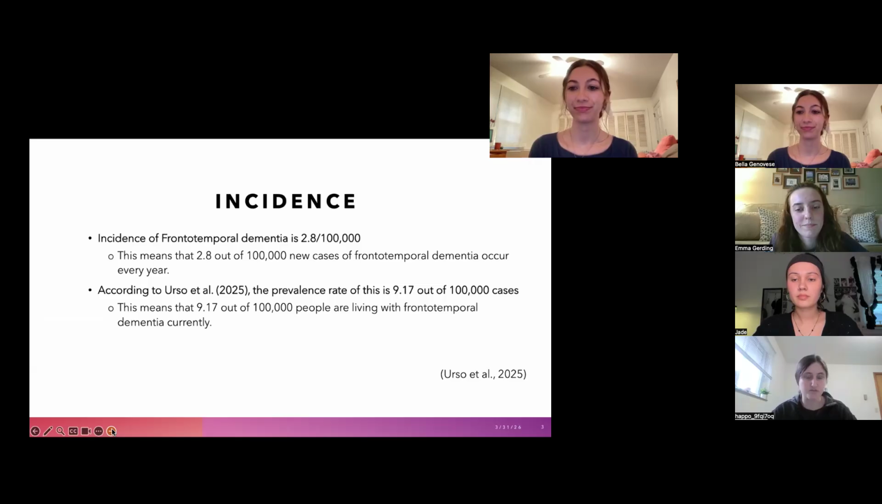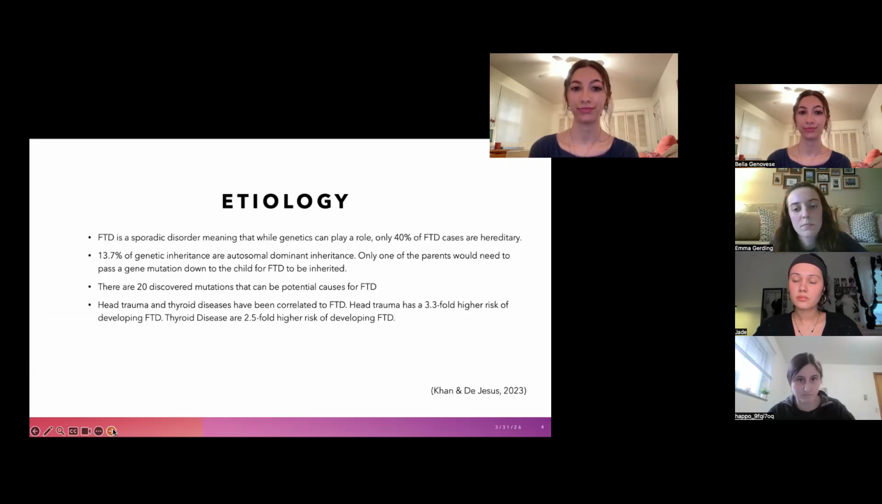And so the incidence for FTD is 2.8 out of 100,000. So this just means that 2.8 out of 100,000 new cases of FTD occur every year. And then according to this research article from 2025, the prevalence rate is 9.17 out of 100,000, meaning that 9.17 out of 100,000 people are currently living with FTD.